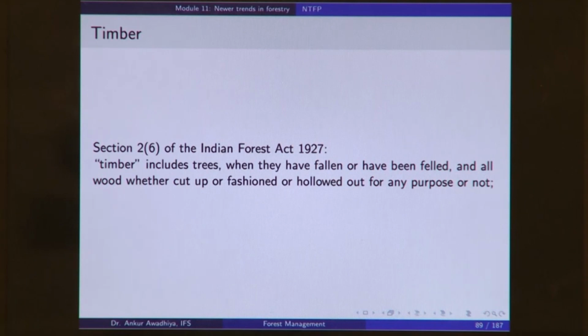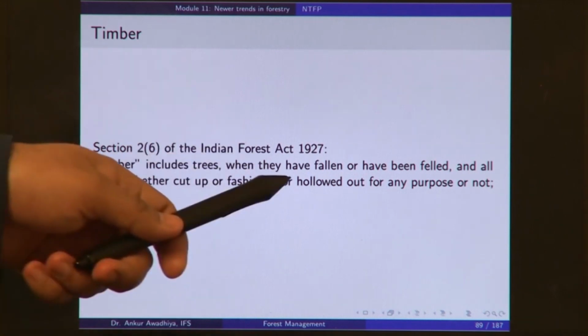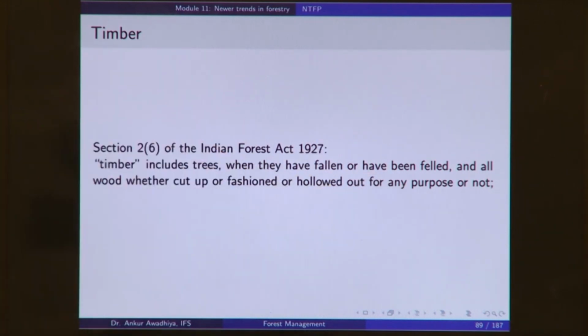So, if for instance, somebody makes a plank of wood and nails two or three planks together, and says that this is not wood, this is a table, then as per the Indian Forest Act, we will still call it timber. Or hollowed out for any purpose. So, if you have a timber and it has been hollowed out, and you do all of these for any purpose or not.